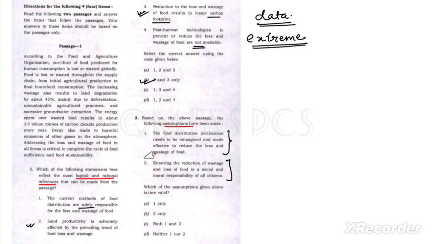I'm thinking this can be the assumption for this one. No. Because about this one, moral responsibility of all citizens or social responsibility of all citizens, there is nothing written about this. That's why we can say that only one statement is falling here, and it can be the assumption of this passage.